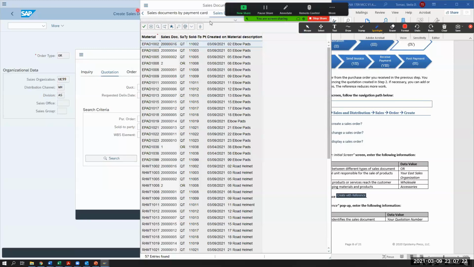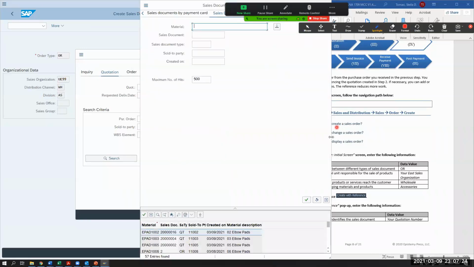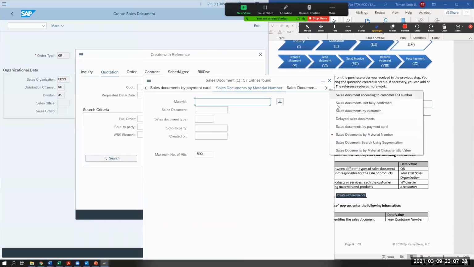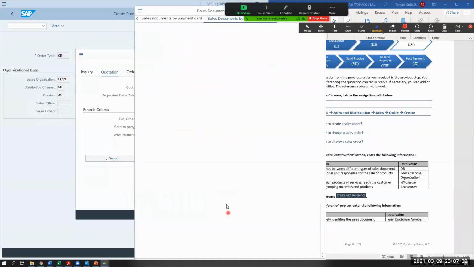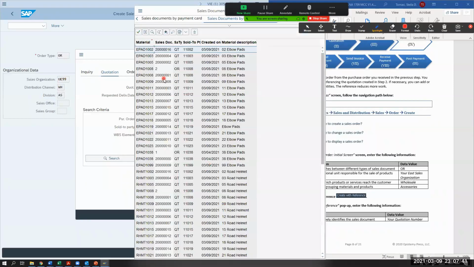So I went to a different tab called Sales Documents by Material Number. And when I did that, I was able to find 57 entries. So this has all your entries, and then you can look for your 99.